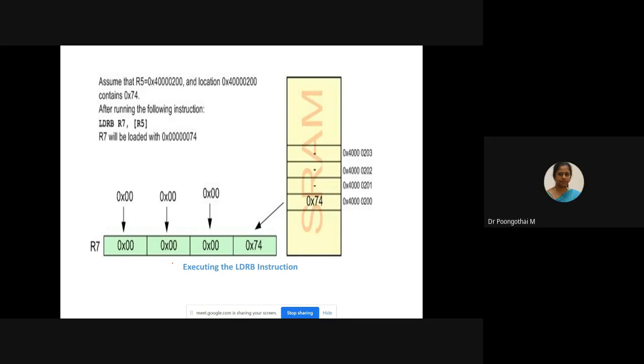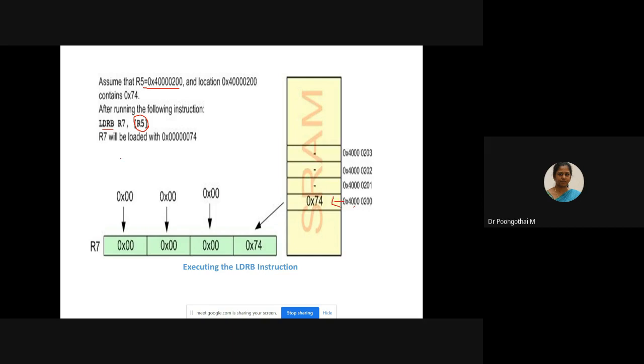What is the instruction given here? LDRB. LDRB means LDR byte. We are trying to access 8-bit data here. So load R7 with the content of the memory pointed to by R5. Your R5 holds this particular address, and this address contains this 8-bit value.